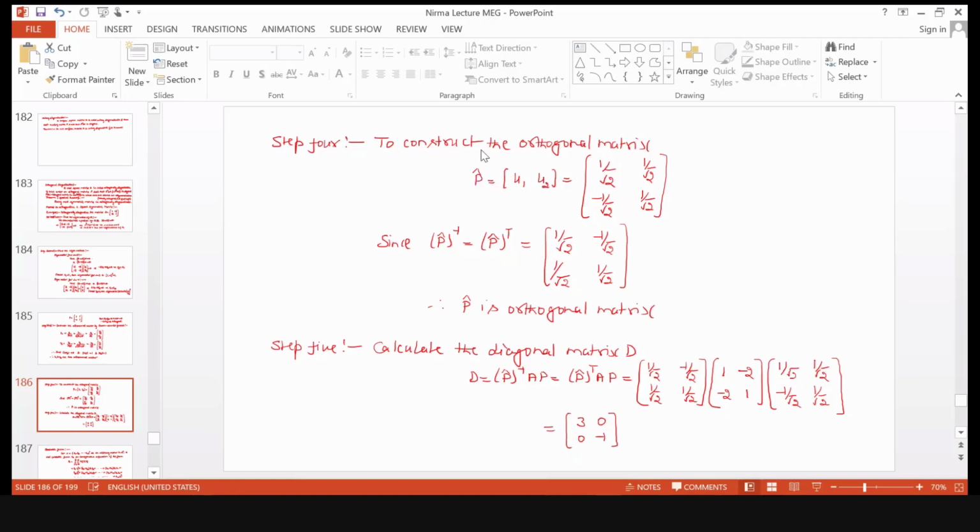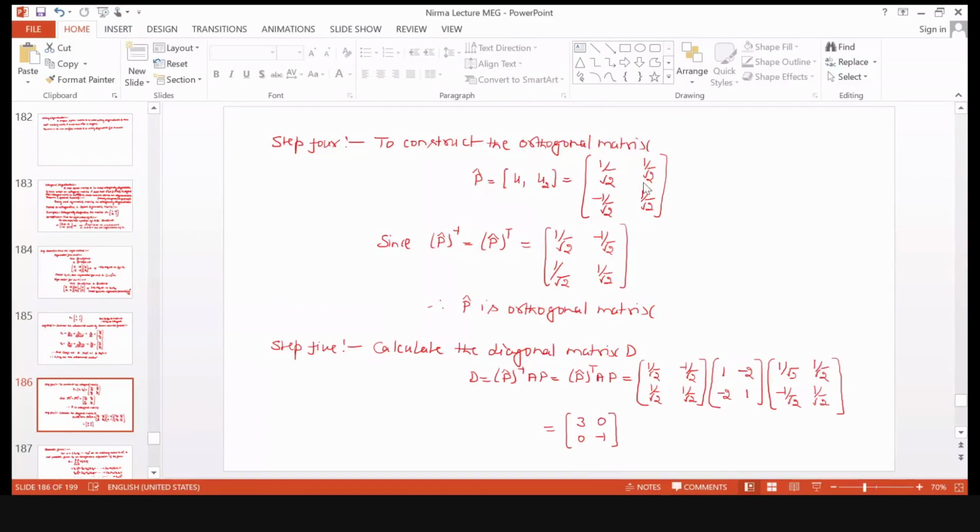So the next step is to construct the orthogonal matrix whose first column vector is u1 and second is u2. Now this matrix is an orthogonal matrix because its column vectors are mutually orthogonal and all have magnitude 1.